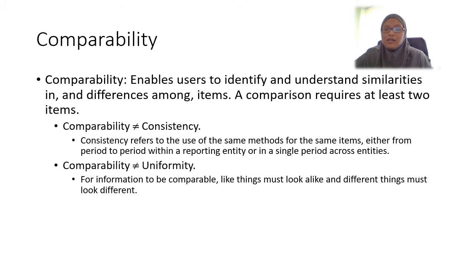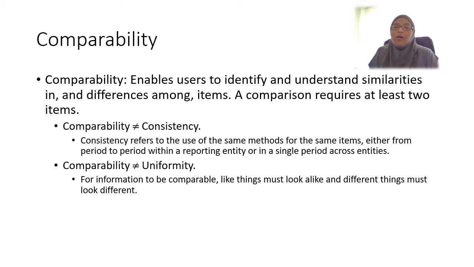A comparison requires at least two items, meaning that when you put them side by side, let's say for example the financial information of the same reporting entity but of different years, they are able to see the similarity and the difference of the items and they understand.